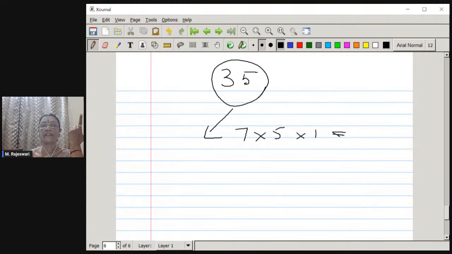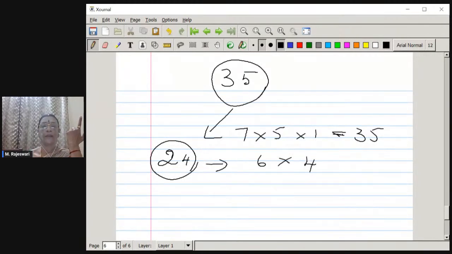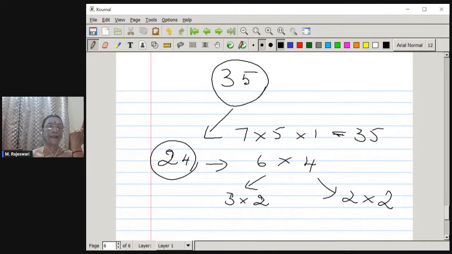Okay. So 7 into 5 into 1 gives you 35. Now take the number 24. If you take the number 24, you can write this as 6 into 4, and then the 6 can be factorized as 3 into 2, and then the 4 can be factorized as 2 into 2. Therefore, I can write 24 is equal to 2 power 3 into 3 power 1. So it's written as a product of prime numbers.